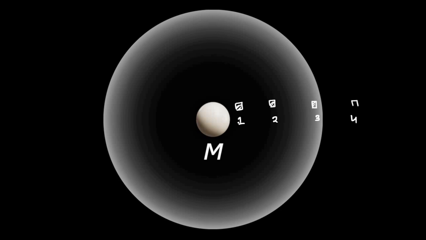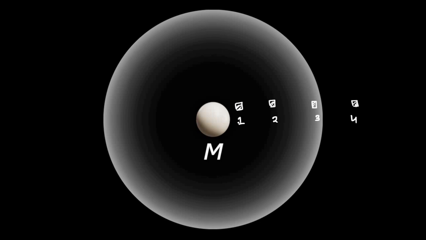Why? Because point 4 is outside the gravitational field, outside the sphere of influence of this mass. So the strength of the gravitational field will be maximum at 1, slightly less at 2, slightly lesser at 3, and almost negligible at 4.